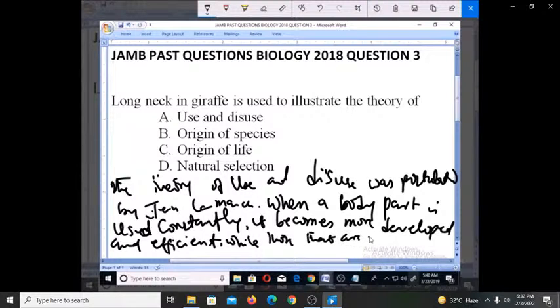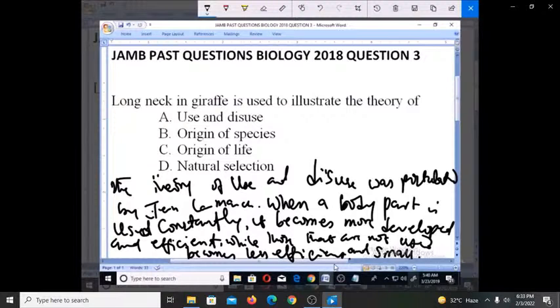They become both less efficient and small, but the part that you use becomes more developed and more efficient.